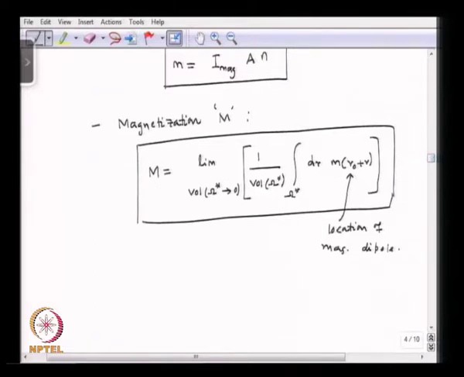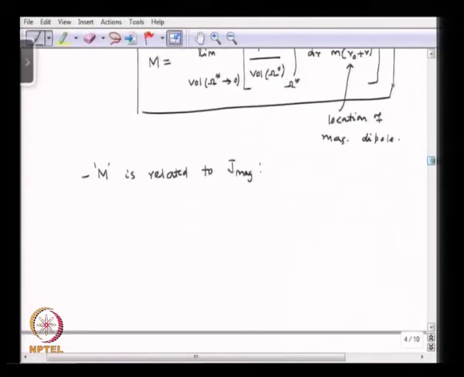So, with that we can relate magnetization to the magnetic current density. So, the magnetization M is related to the magnetization current density.